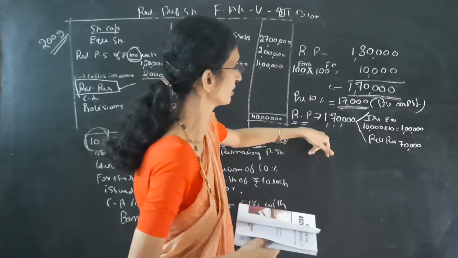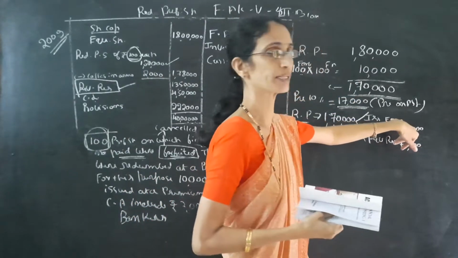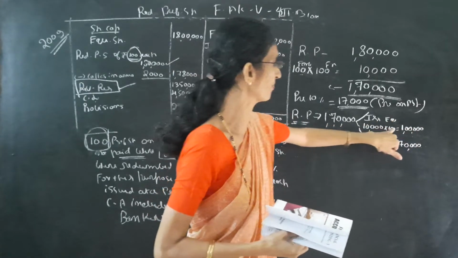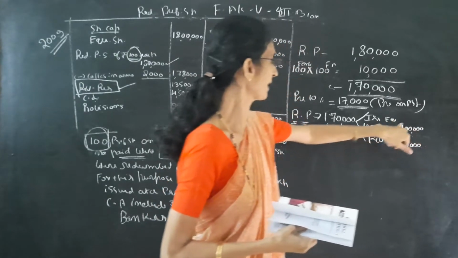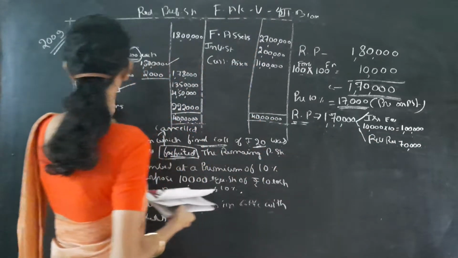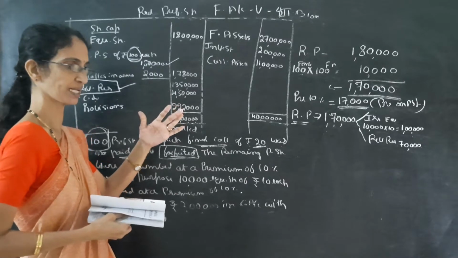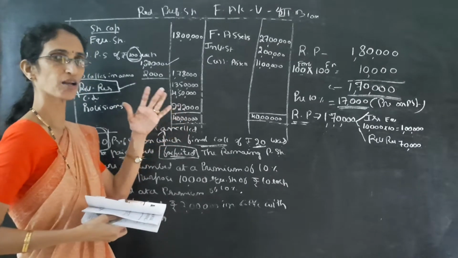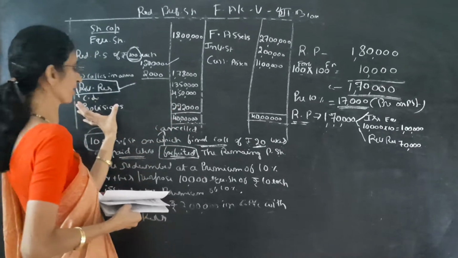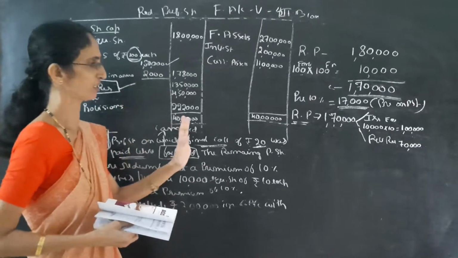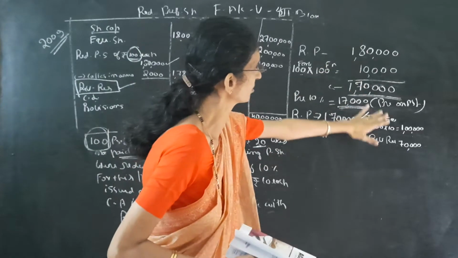Out of that, they issued fresh equity shares, 10,000 shares of ₹10 each, so 1 lakh. The remaining should be taken from the reserve, because the rule is we can redeem the preference shares either from profit or from reserve. Here there is no profit and loss account in the balance sheet, so we take it from the revenue reserve. So this is the solution.